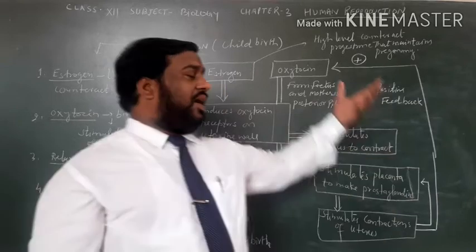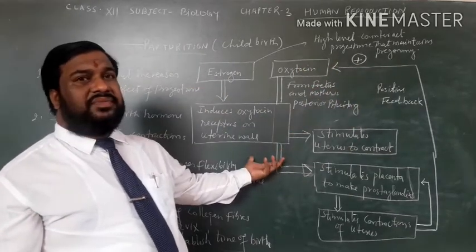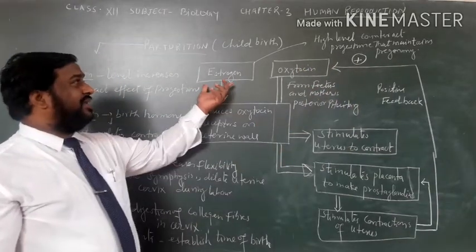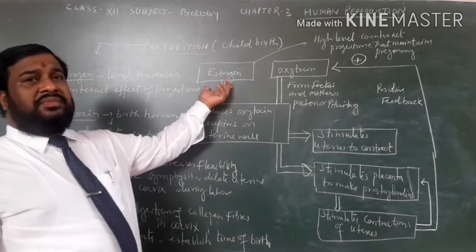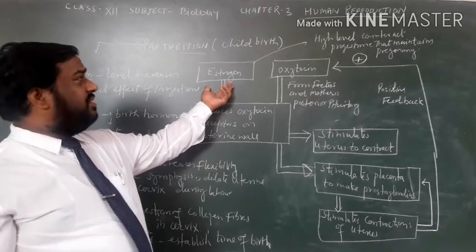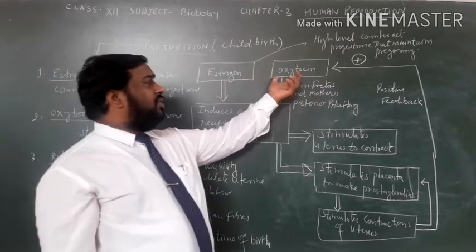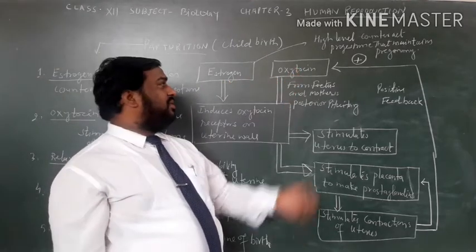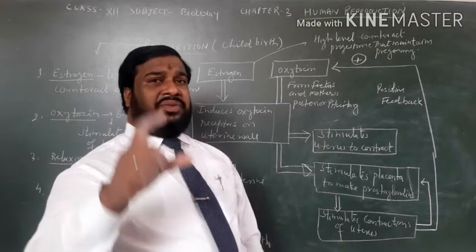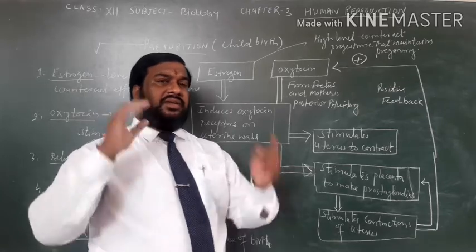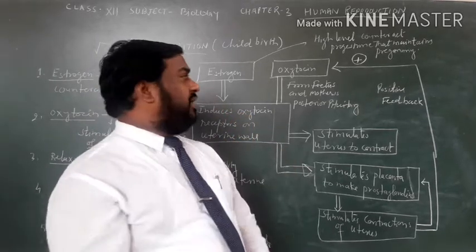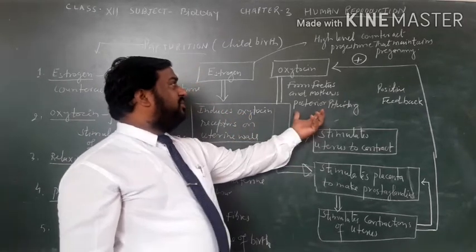Here one hormonal graph is given. One is estrogen that is released from the ovaries, another is oxytocin that is released from the fetus as well as the mother's posterior pituitary gland.